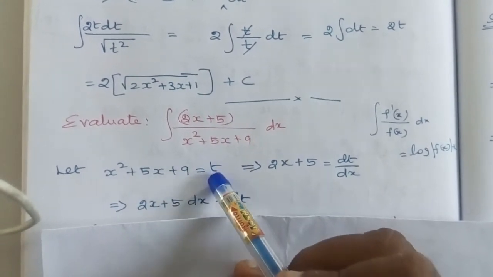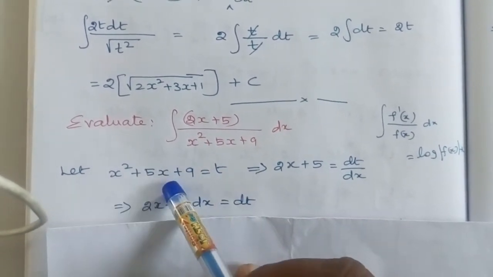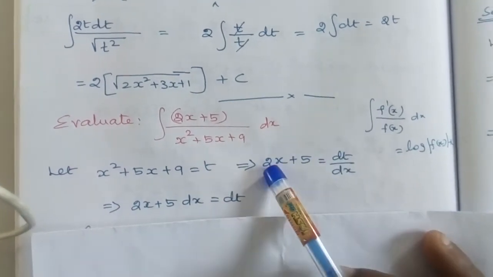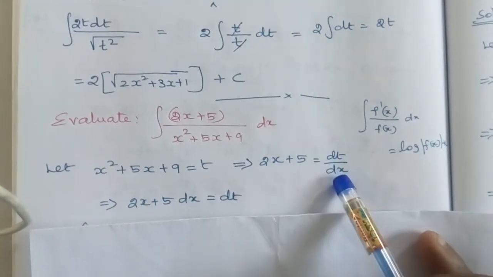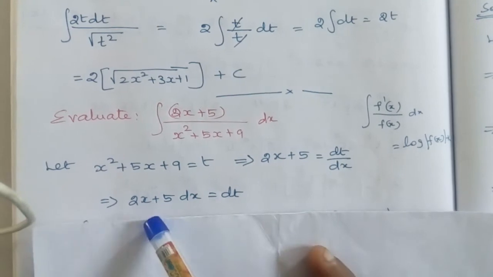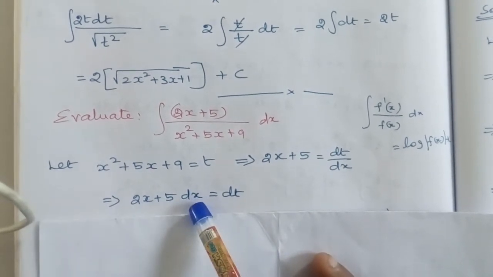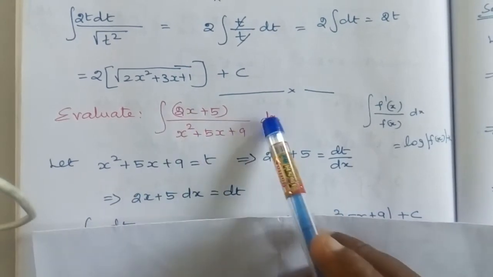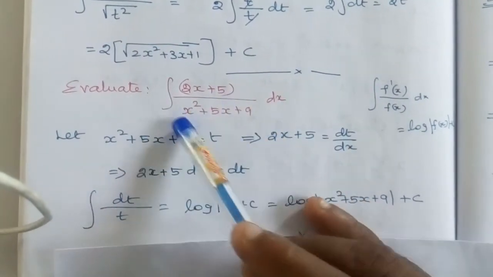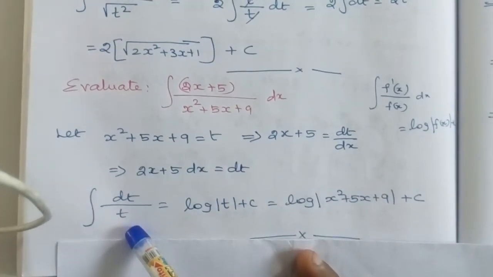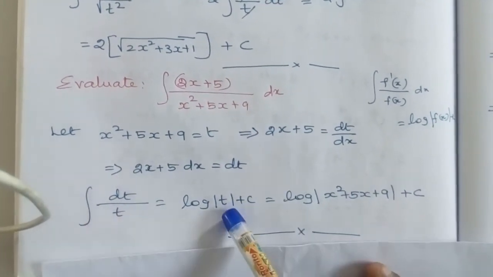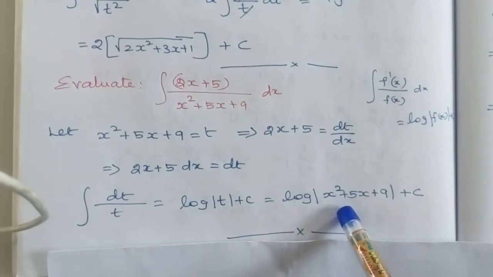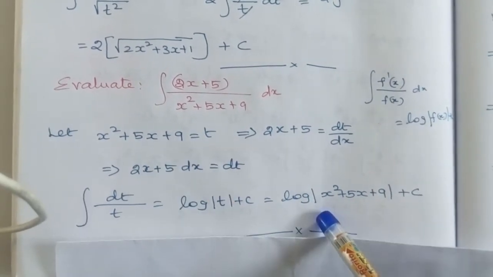That's why we assume it as just t. Then when we take differentiation on both sides, we get 2x plus 5 is equal to dt by dx. So we can rewrite this as (2x plus 5) dx is equal to dt. So in place of (2x plus 5) dx we can substitute dt, and in place of x square plus 5x plus 9 we can substitute t, whose integration value is log mod t. In place of t we can substitute this expression.